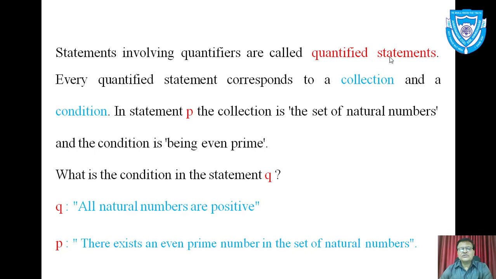What is the condition in statement Q? Read the statement: all natural numbers are positive. So what is the condition? Yes, being positive is the condition, and all natural numbers satisfy the condition.